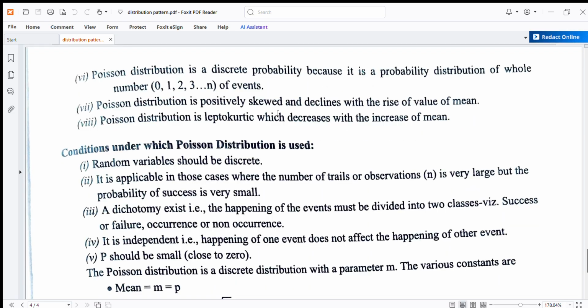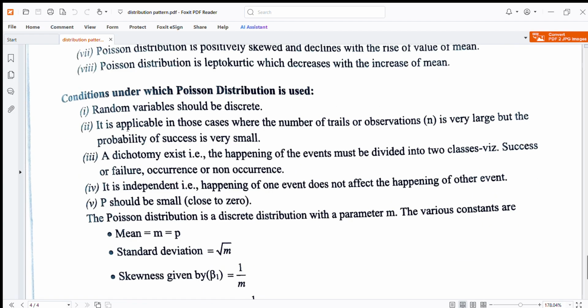Poisson distribution is a discrete probability distribution because it is the probability distribution of the whole numbers 0, 1, 2, 3 and n of events. Poisson distribution is positively skewed and the skewness declines with the rise in the value of mean. And Poisson distribution is leptokurtic, which decreases with the increase of mean. If mean increases, skewness declines, and if mean decreases, it is leptokurtic.